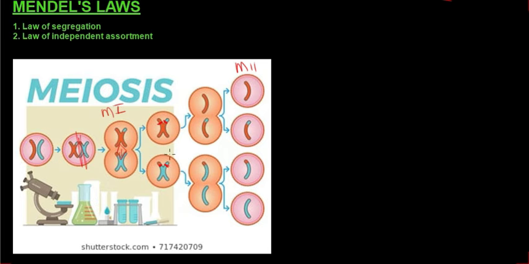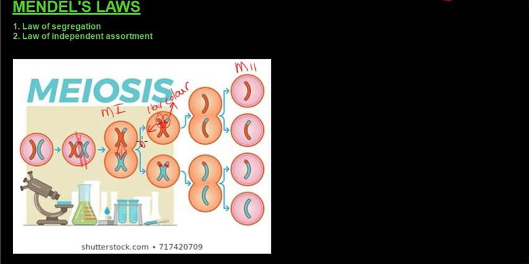Don't get confused with crossing over and alleles now. Remember, an allele is different characteristics or traits for the same gene. So on this side of the chromosome, there's a trait for, let's use hair color, and on this side is the same gene, also for hair color.